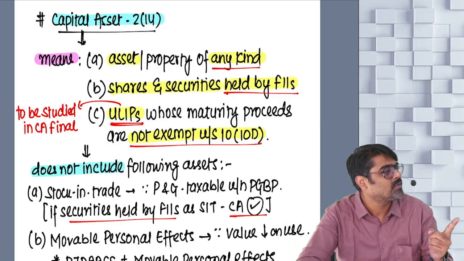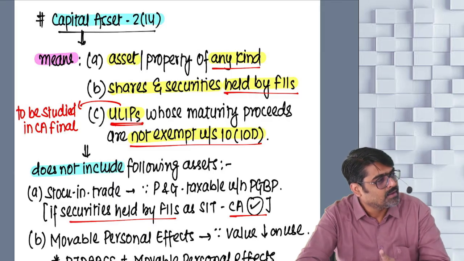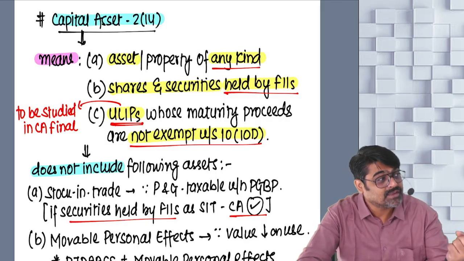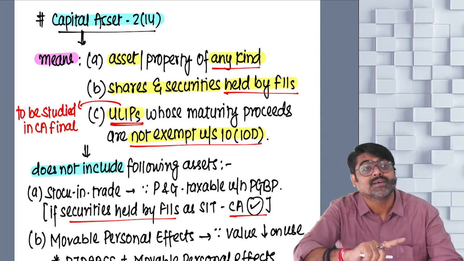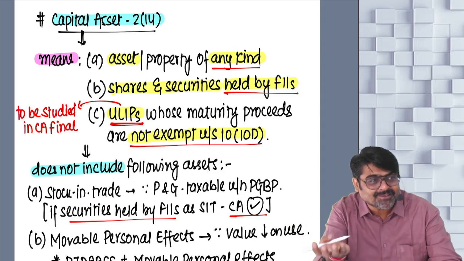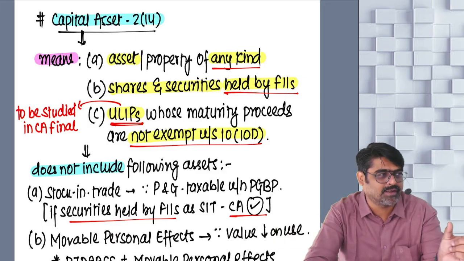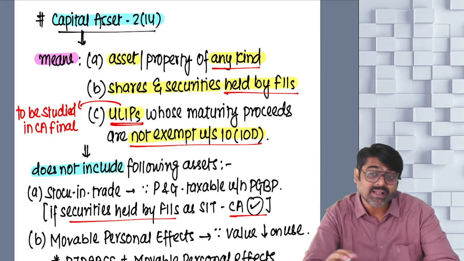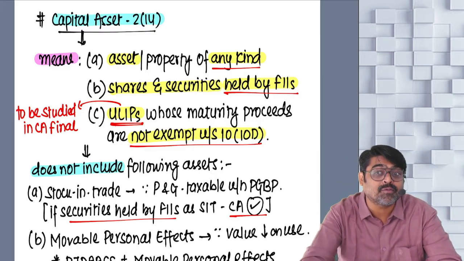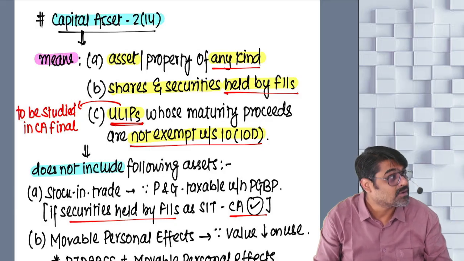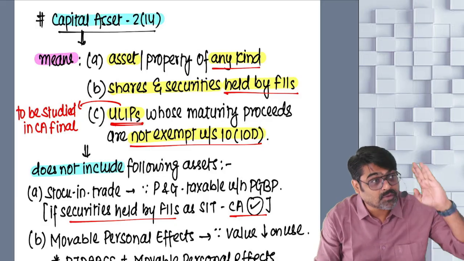If you would have got this gain by buying normal units, you would have definitely paid tax under the head capital gain. But since the units are acquired along with the insurance plan, which is a unit linked insurance plan, yes or no? On these units, whatever gain is happening to you, that gain you are getting exempted in the name of maturity proceeds coming from an insurance policy, and you are trying to fool us. And this happened for so many years.